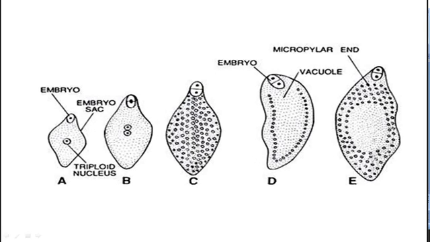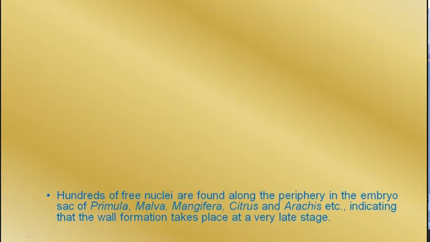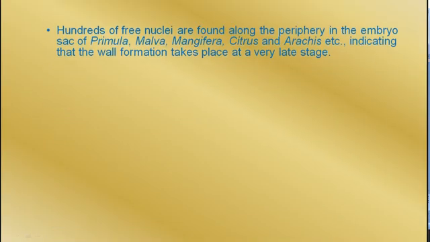As a simplified diagram, you can draw this diagram. Here only the nuclei are seen in diagram C, and after that the nuclei arrange themselves along the periphery, and then the cell wall formation begins. Hundreds of free nuclei are found along the periphery in the embryo sac of Primula, Malva, Mangifera, Citrus, Arachis, etc.